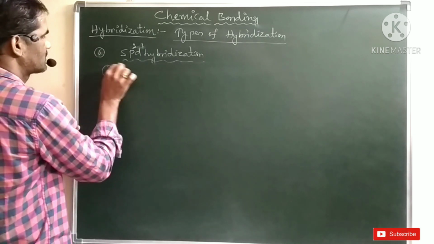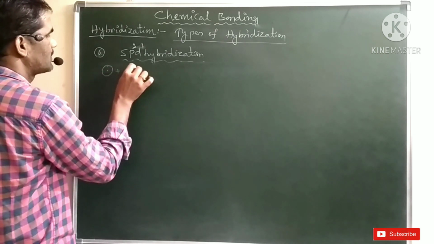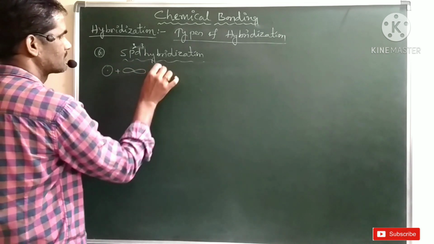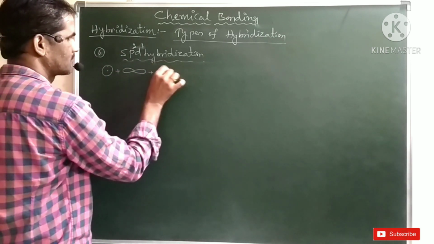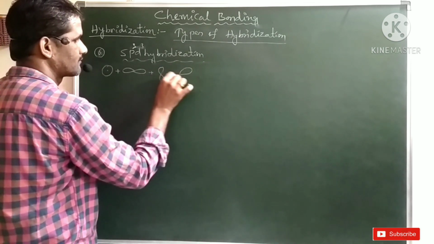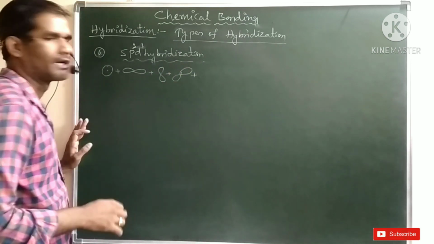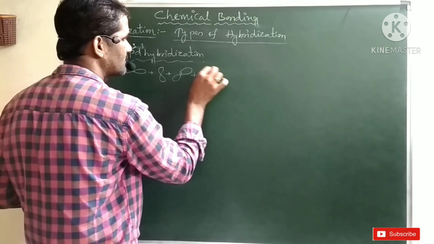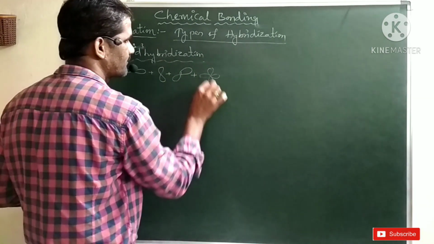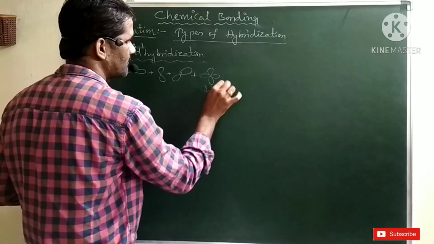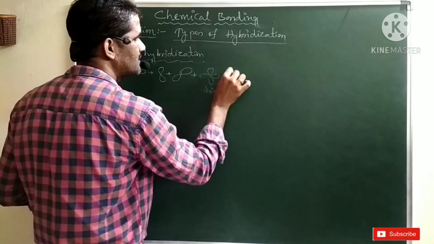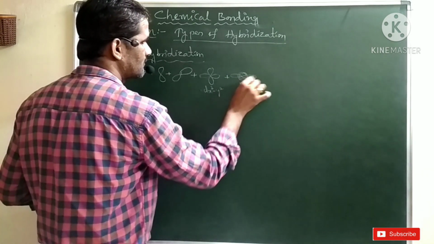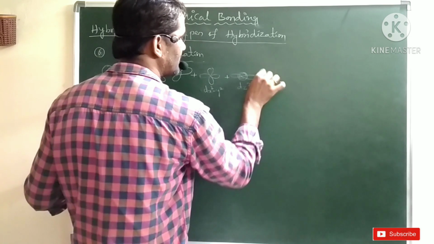The s orbital and 3 p orbitals, and 3 d orbitals, and they are dx square minus y square, dz square, and dxy.